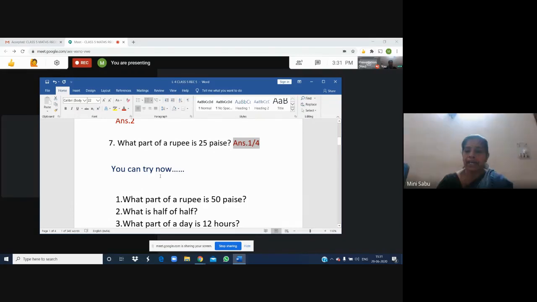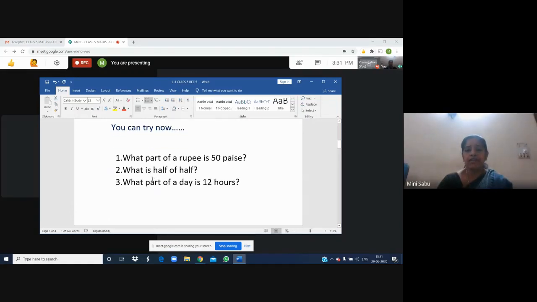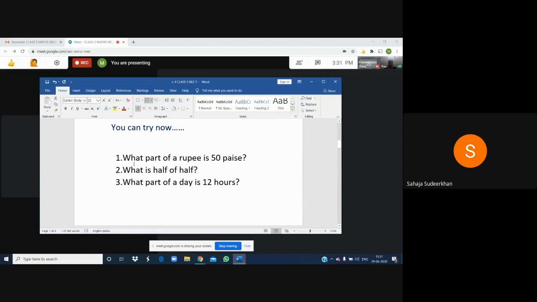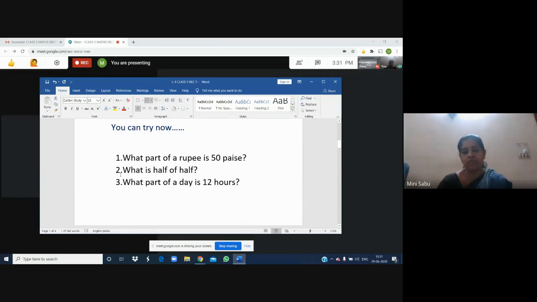Now you can try. I have given some questions for you to try. What part of a rupee is 50 paise? What part means you have to say the fraction. Understood or not? Very good. Second is, what is half of half? This I have told you many times.